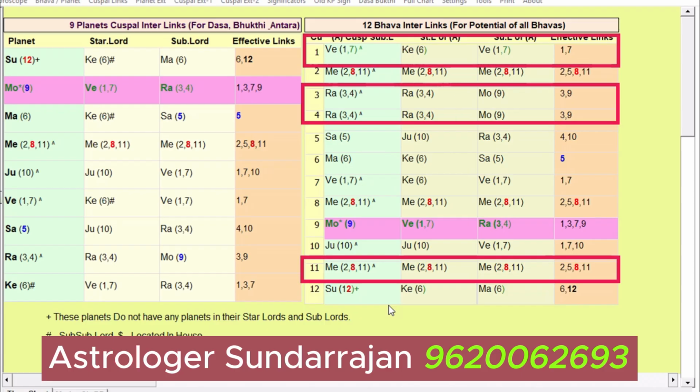So this is how we need to analyze a chart, sir, actually. Okay, depending on the question, what is the exact question, what is the expectation, and how it will happen, how it will work, what is the dasha, what is the buddhi, what 11th house is indicating, what lagna is indicating. All these things we need to analyze. What is the planet, what is the nature of the planet, and how it is very well interacting with us.